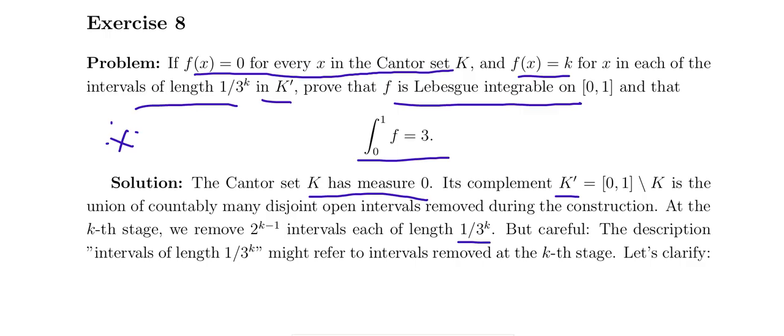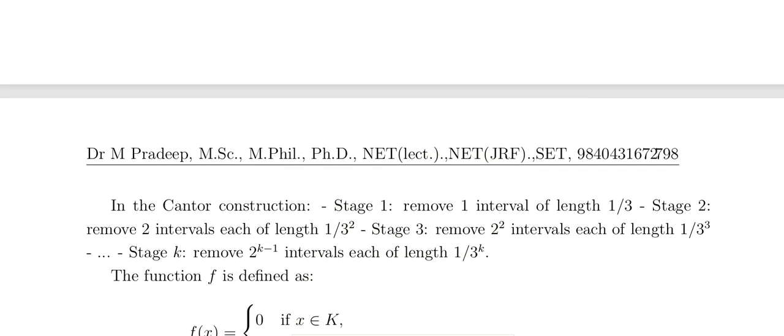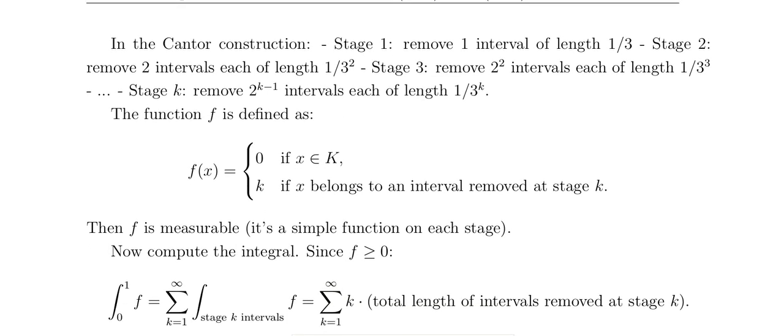In the Cantor construction, stage 1 removes one interval of length 1 by 3, and so on. Stage k removes 2 power k minus 1 intervals, each of length 1 by 3 power k. So the function is defined as 0 for x belongs to K, and k for x belongs to an interval removed at stage k. So this f is measurable.